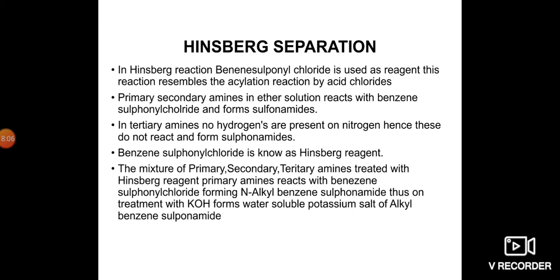Benzene sulfonyl chloride is known as, as we already said, the Hinsberg reagent. When a mixture of primary, secondary and tertiary amines is treated with Hinsberg reagent, primary amines react with the benzene sulfonyl chloride forming an N-alkyl benzene sulfonamide. On treatment with potassium hydroxide, this forms a water soluble potassium salt of the alkyl benzene sulfonamide.